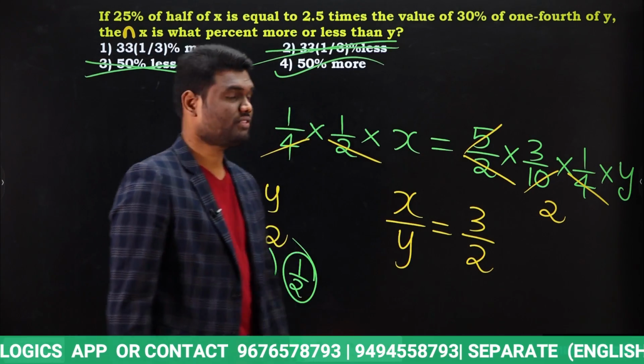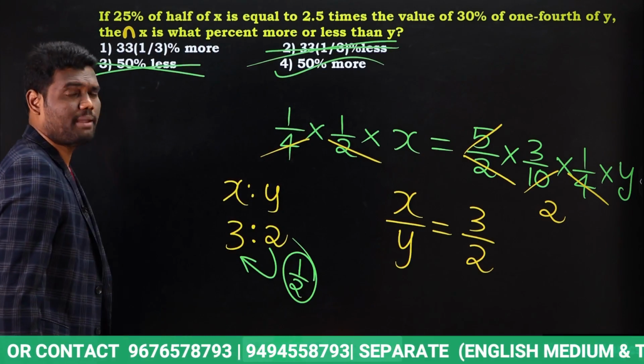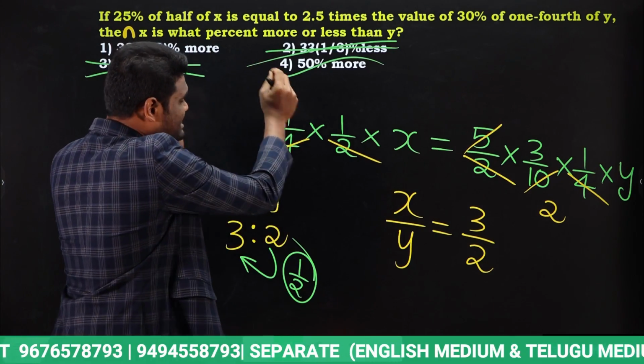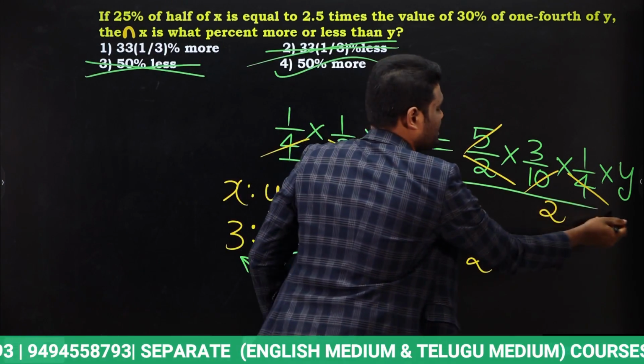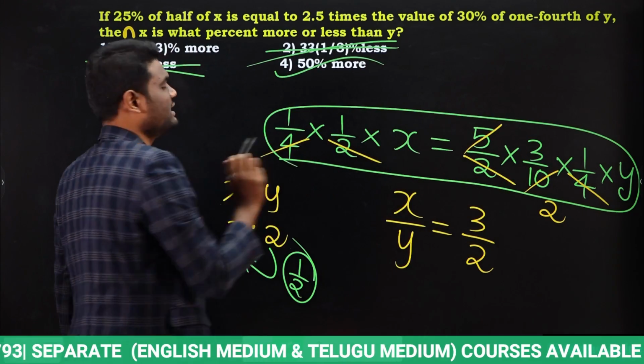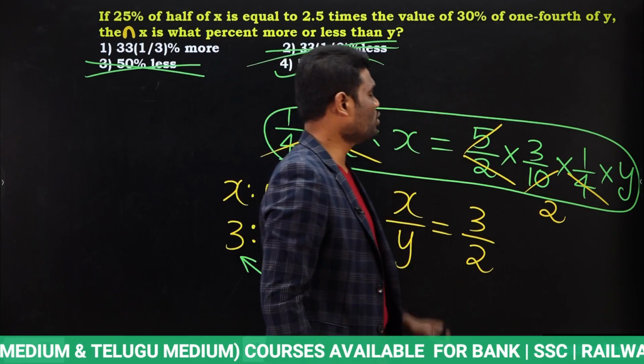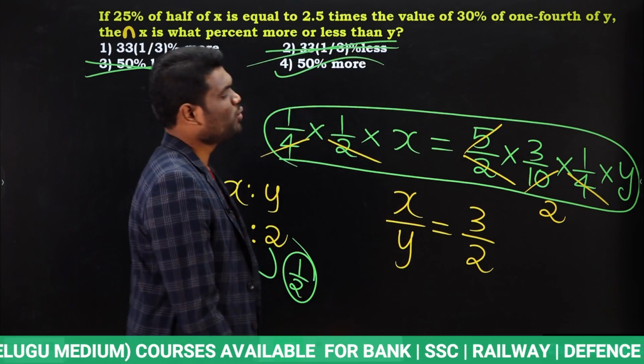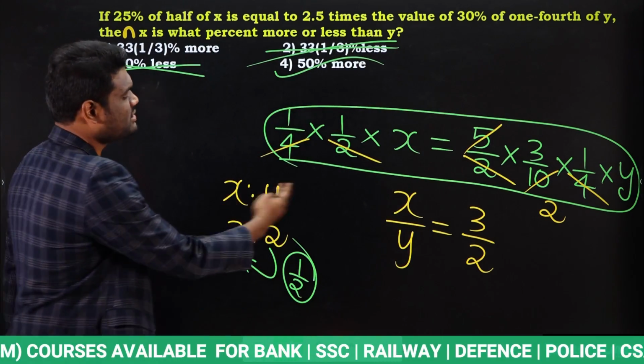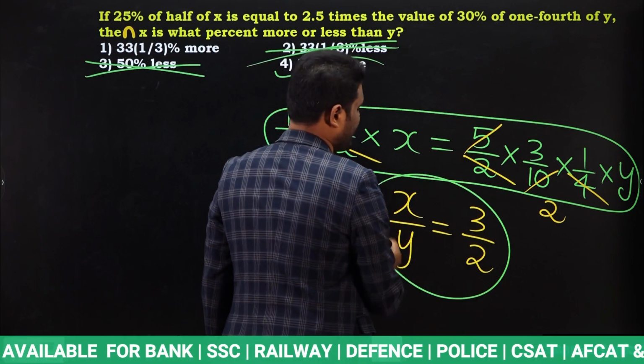Is it clear? This is the exact question that came in the examination. If you understand the question, it's just a single step, nothing more than that. Just a single step: 1/4 into 1/2 into x equal to 5/2 into 3/10 into 1/4 into y. That's it. If you simplify, you'll come to know the relation between x and y.